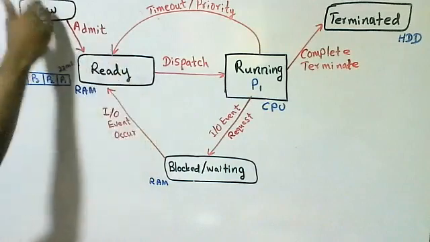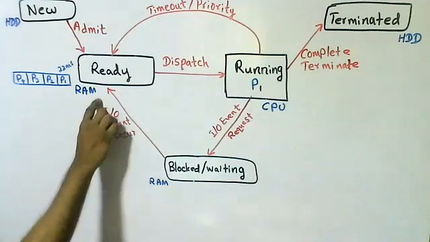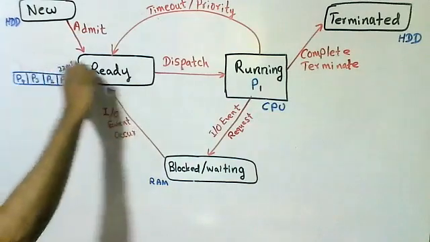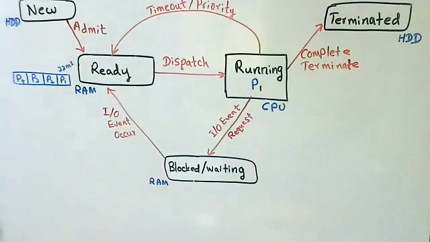So if many processes come to the ready state, sometimes the capacity of the RAM may not be enough to keep all those processes in RAM. In such a situation, we do not get an error message like, wait, you can't run this process, the ready queue is already filled.